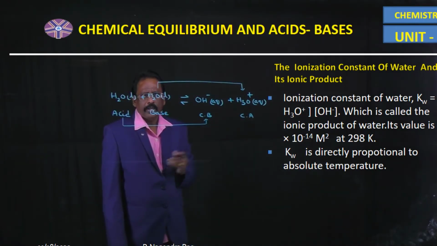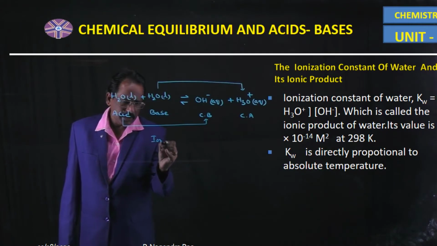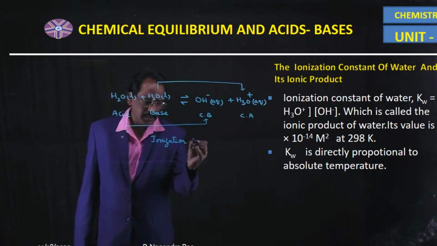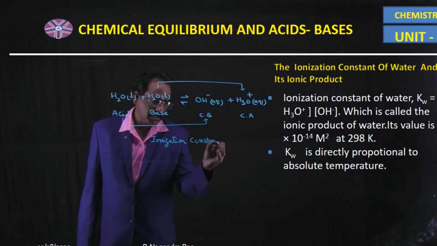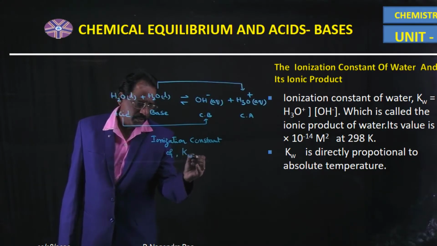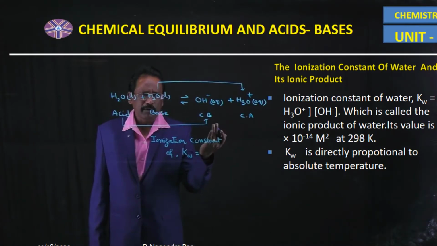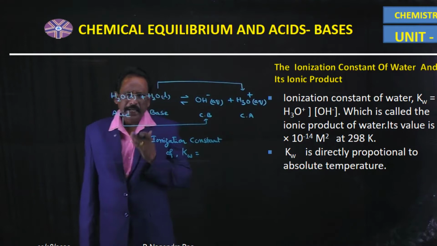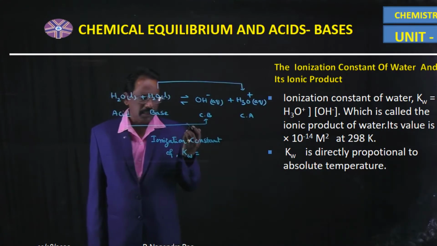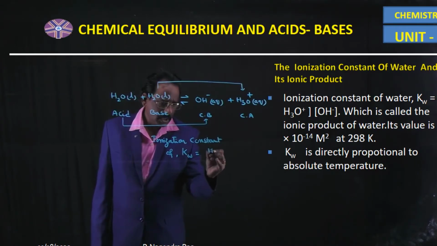Now, according to the law of chemical equilibrium, the ionization constant of water, Kw, is equal to the products' active mass divided by the reactants' active mass.